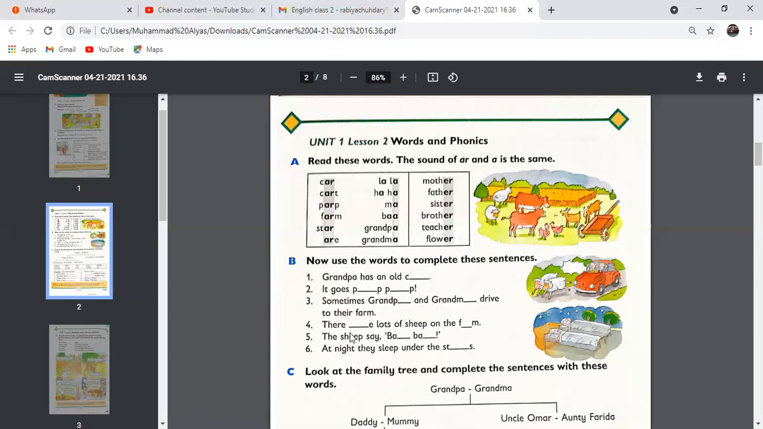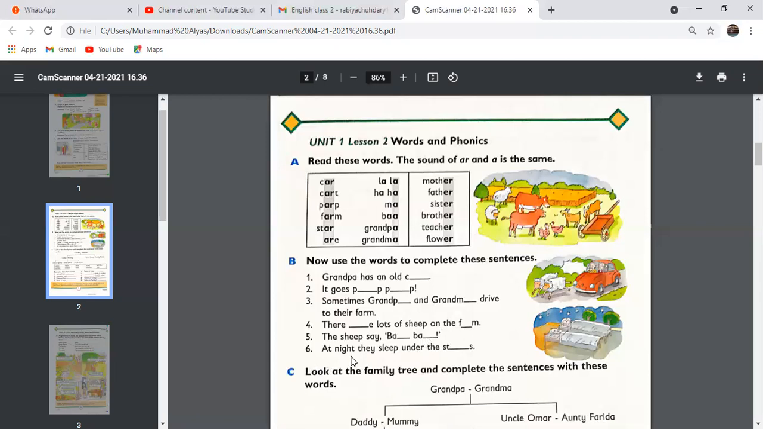Number 4: their farm, A-R, right? There are lots of sheep on the farm. Write A-R using the small letter A. Number 5: the sheep say ba, ba. So write A here and A here, small letter A. The sheep say ba, ba.